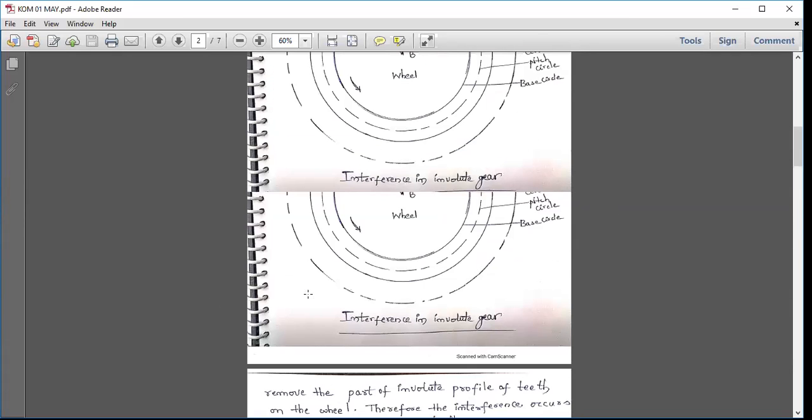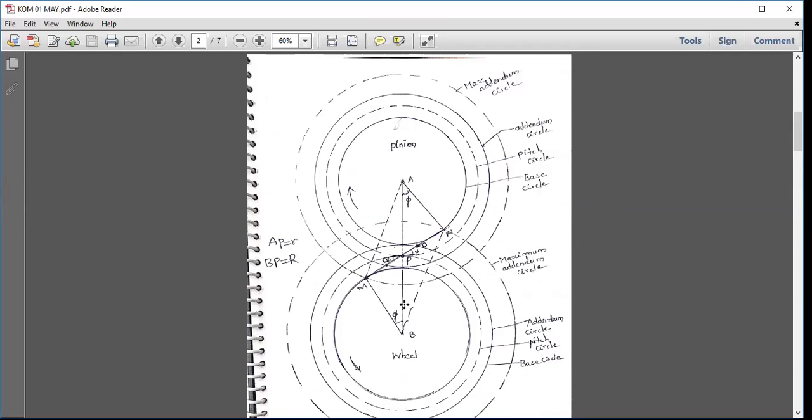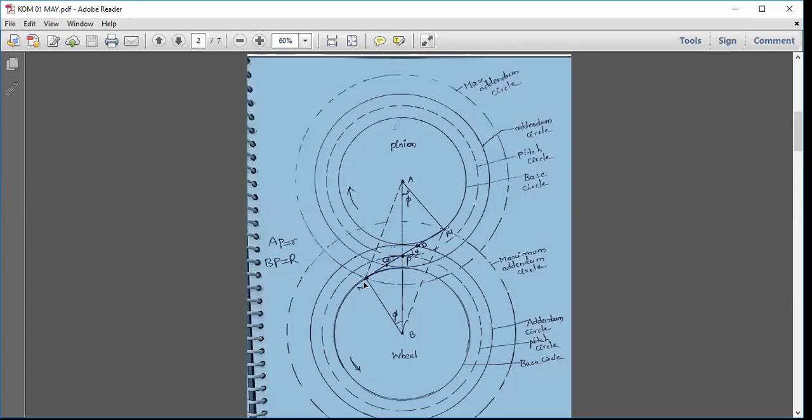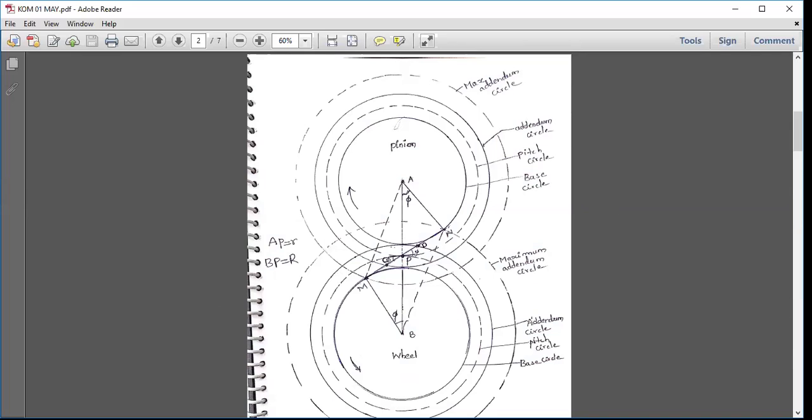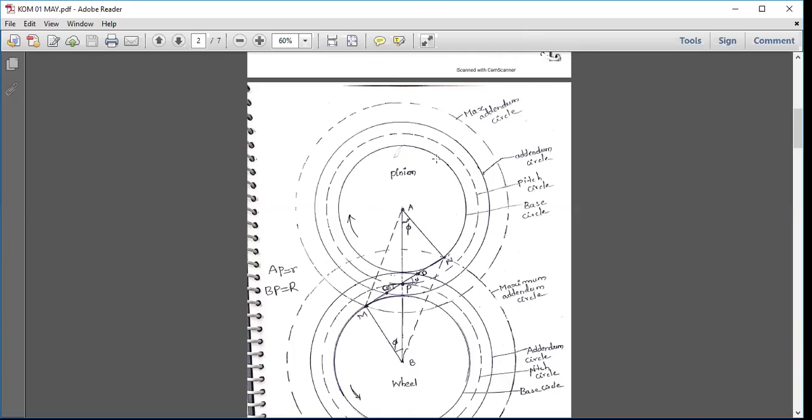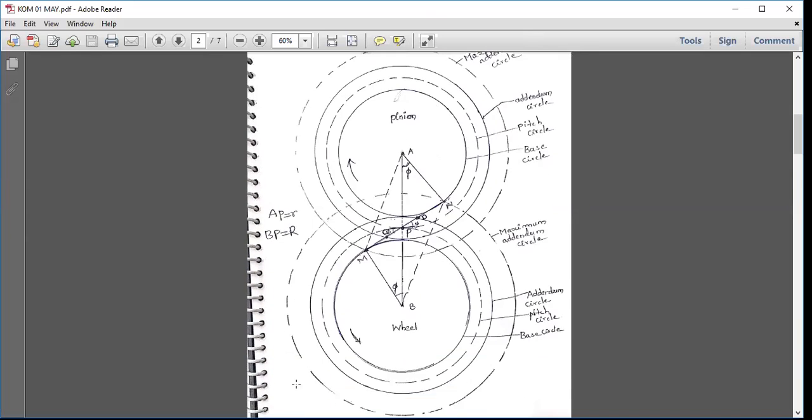That means the maximum addendum circle radius for the pinion should not cross M, and the maximum addendum circle radius for the wheel should not cross N. Otherwise it is known as interference in involute gears. This is difficult to understand, but the concept is like this. We need to understand. That's it.